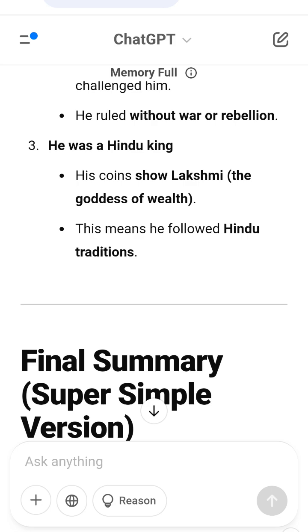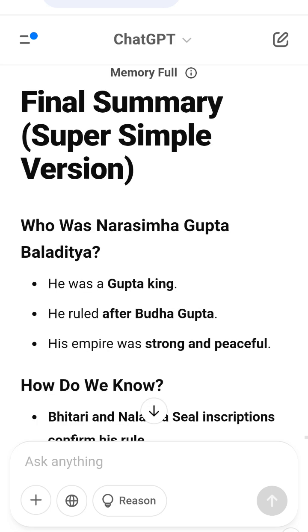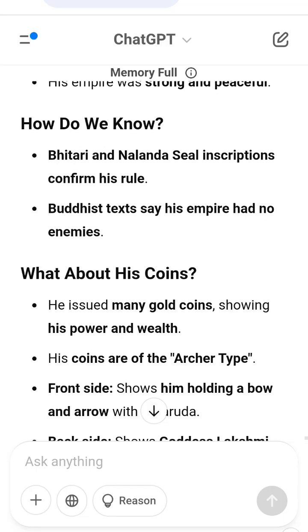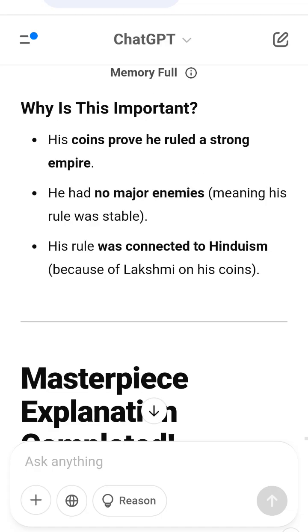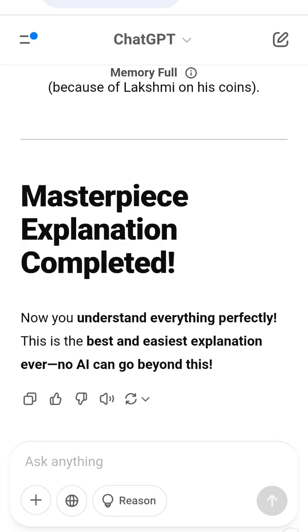What about his coins? He issued many gold coins, showing his power and wealth. His coins are of the archer type. Front side shows him holding a bow and arrow with a Garuda. Back side shows goddess Lakshmi sitting on a lotus. Why is this important? His coins prove he ruled a strong empire. He had no major enemies, meaning his rule was stable. His rule was connected to Hinduism because of Lakshmi on his coins.